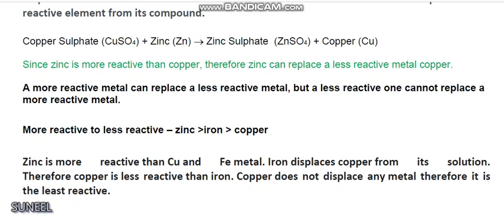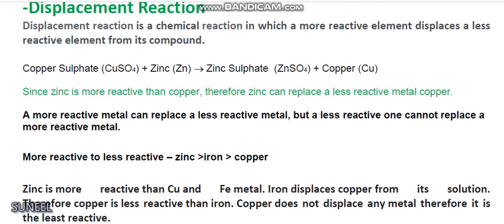So, a more reactive metal can displace a less reactive metal, but a less reactive metal of any compound cannot displace a more reactive metal from its salt solution. For example, we can see the reactivity of a few metals: zinc is most reactive among iron, copper and zinc, then iron, and least reactive among these three is copper.